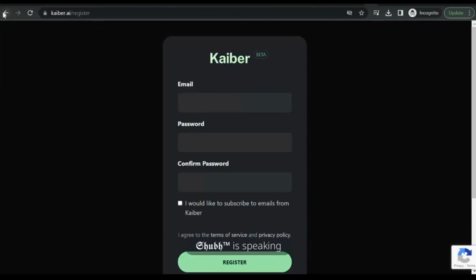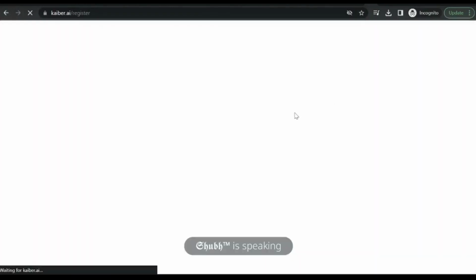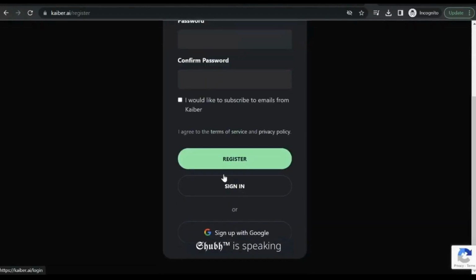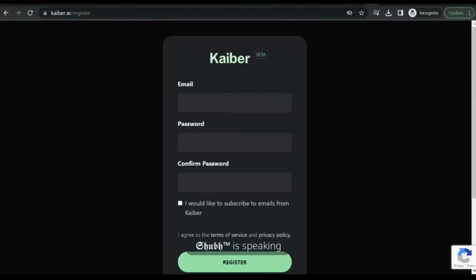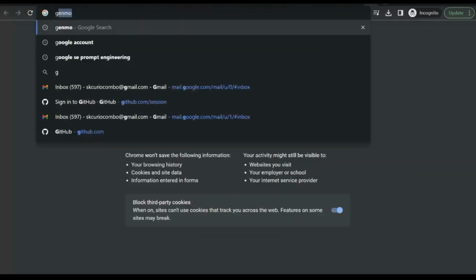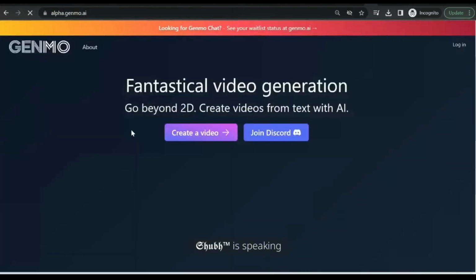There it is. Start a free trial. Then they will ask for a credit card, but there is an alternative, which is called Genmo AI. You have to open this.